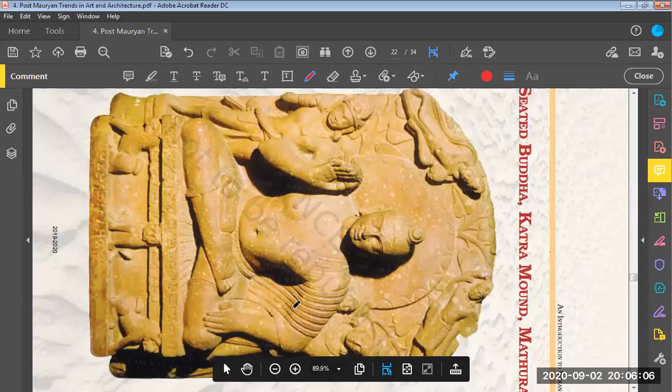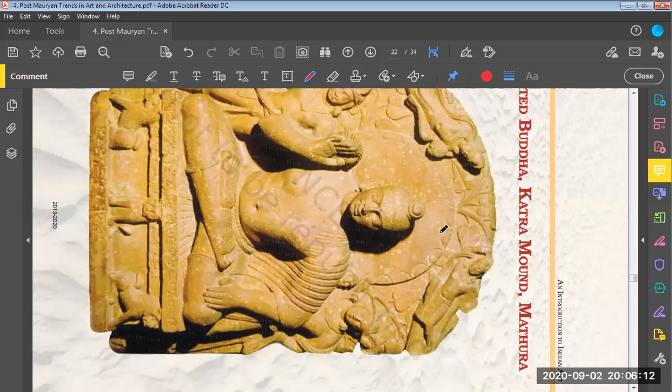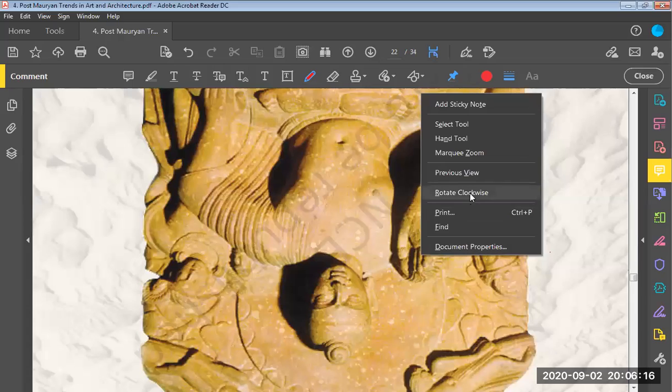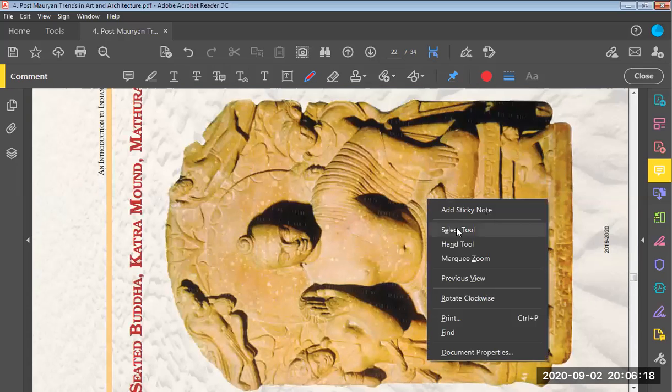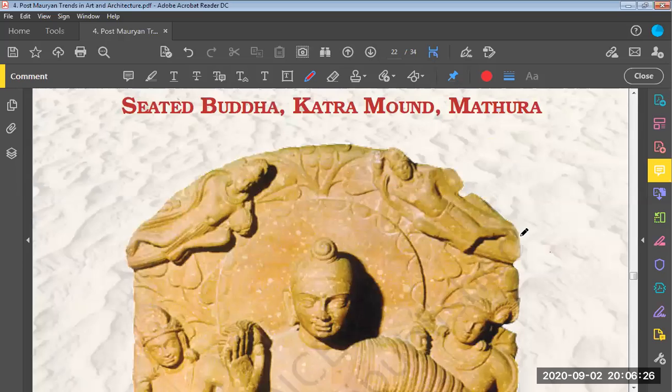So here it shows seated Buddha at Katra Mound in Mathura. Okay, if you want, I can rotate the screen, only the rotate clockwise option is available. So now I have rotated. So it shows seated Buddha at Katra Mound in Mathura.